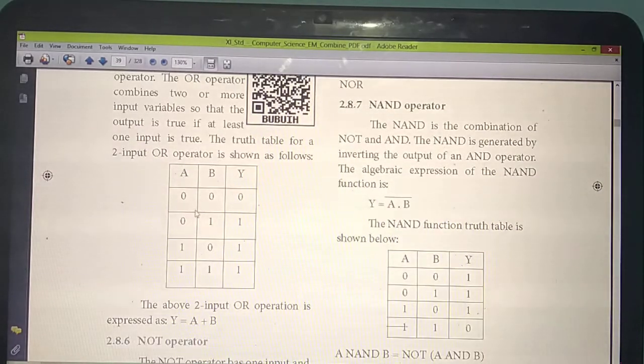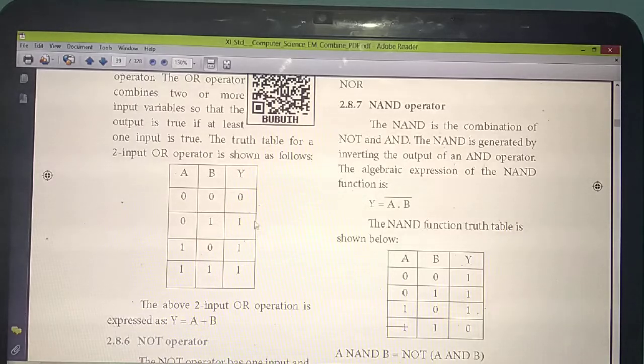This value is the same for all, A and B. Only the output will change based on the operation. Understand? So how will you write this one? 0 1 0 1. Next 2 0s, 2 1s. Then, as we have studied, even if only one 1 is there, the answer is 1. Otherwise false. So 0 0: 2 zeros are there, so the answer is 0. 0 1: a 1 is there, so the answer you will get is 1.